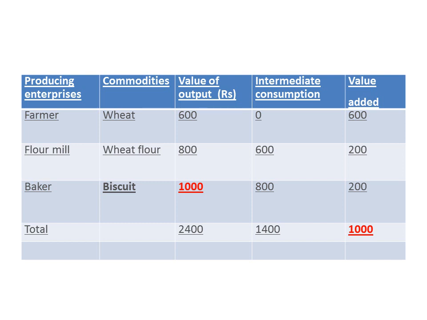Then the flour mill purchases the wheat for 600 rupees. Cost is 600. It sells the wheat flour for 800 rupees. Then 200 is the value addition. Value added by the baker is 200 rupees. So total value added is 1000: farmer 600, flour mill 200, baker 200. Total value added is 1000, and the price of the final commodity is also 1000.